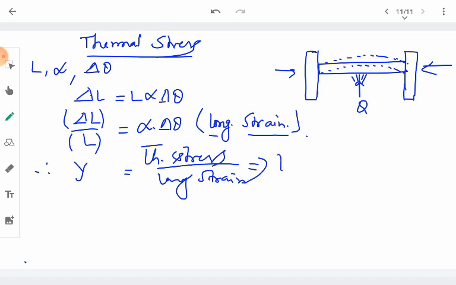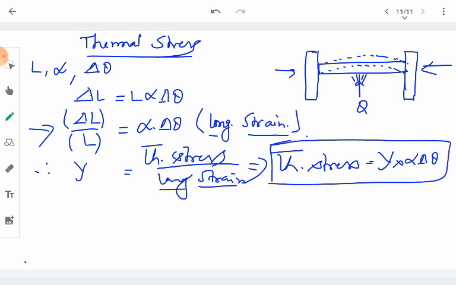From here we can calculate the thermal stress. This comes out to be Y into longitudinal strain. It goes to the other side, we just multiply the Young's modulus, and longitudinal strain is given by alpha delta theta. So this is the thermal stress under which this rod will be whenever it is not allowed to expand on either side.